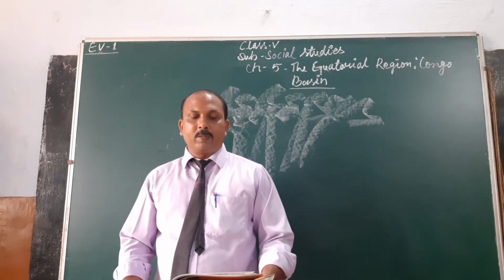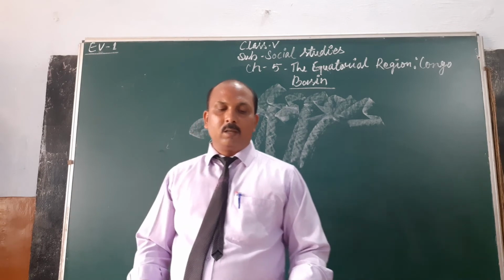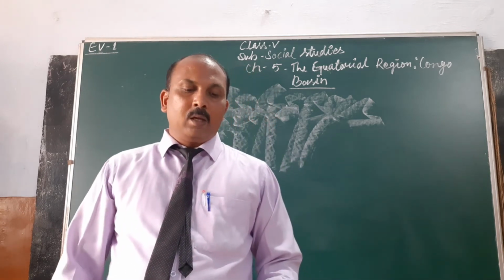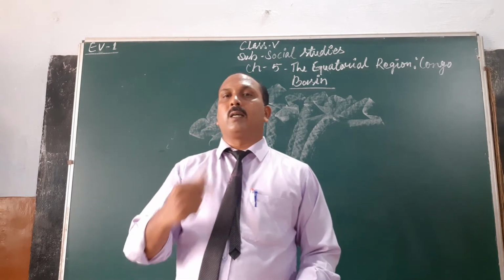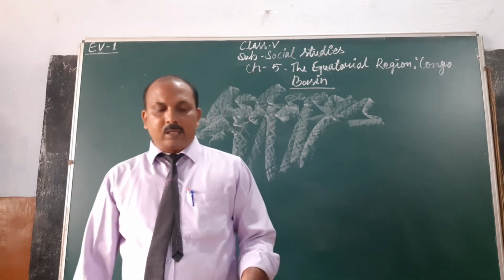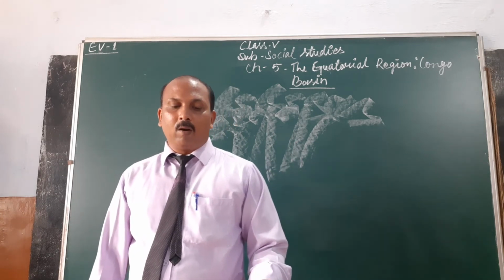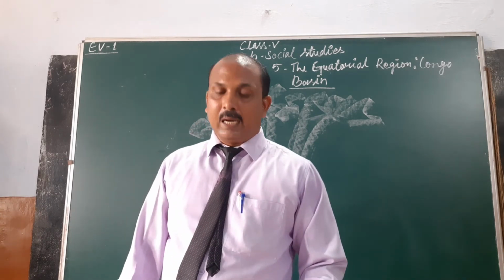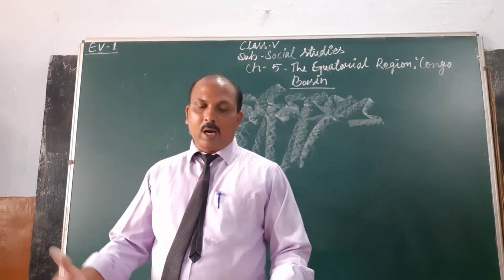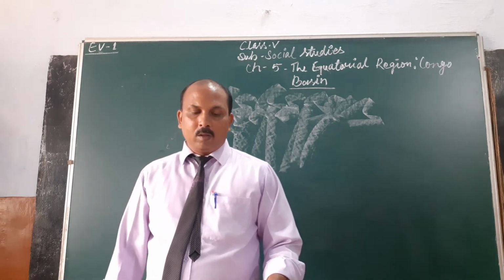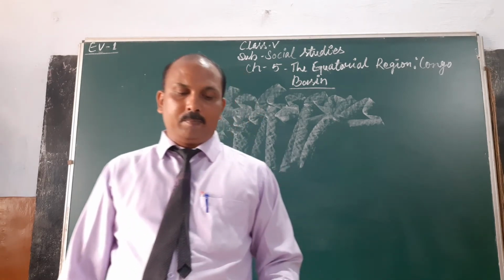Major food crops are rice, maize, sugarcane, cotton and cassava. Cassava is a root. If you have your book, you can see the cassava. Okay, cassava is a root crop and is the main food of the people of the DRC. The cash crops of this region are cocoa, coffee, tobacco, cotton, rubber and palm oil.